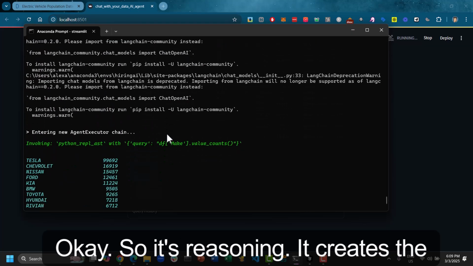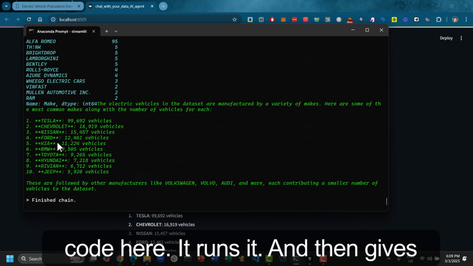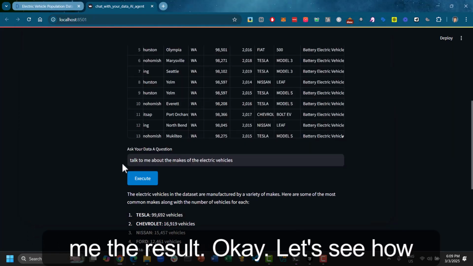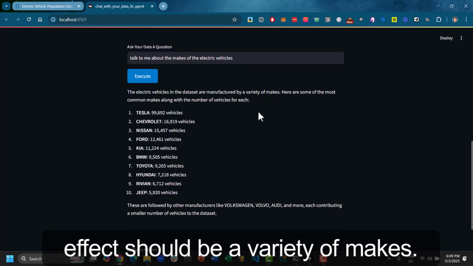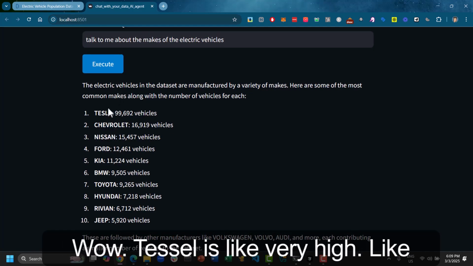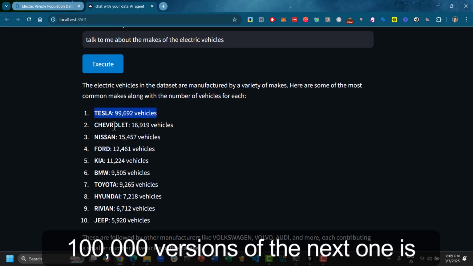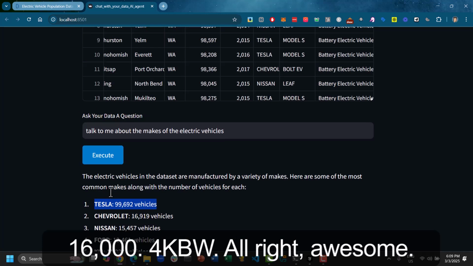It creates the code, runs it, and then gives me the results. The electric vehicles are manufactured by a variety of makes. Here are some of the most common makes. Tesla, Chevrolet. Wow, Tesla is very high, like 100,000 versus the next one at 16,000. Ford, Kia, BMW, Jeep. All right, awesome.